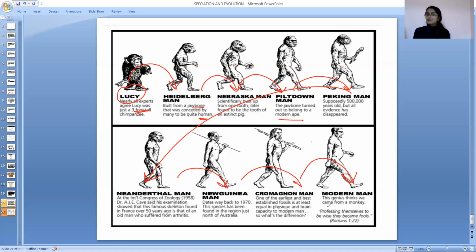So yeah, let me give you the brief, the summary of the video. Evolution, what do you mean by evolution? Evolution is a formation of new species after gradual changes take place year after year. There is evidence for evolution. Homologous organs are the organs which have same structure but different function. Then analogous organs which have different structure but same function. Then we have fossils. Fossils are the remains and the prints of the organisms which were living long ago, right?